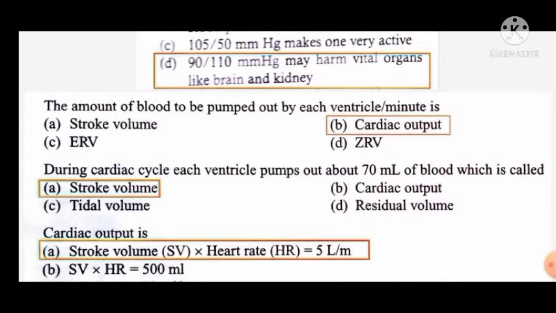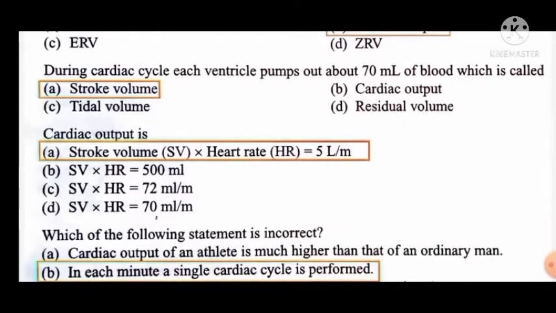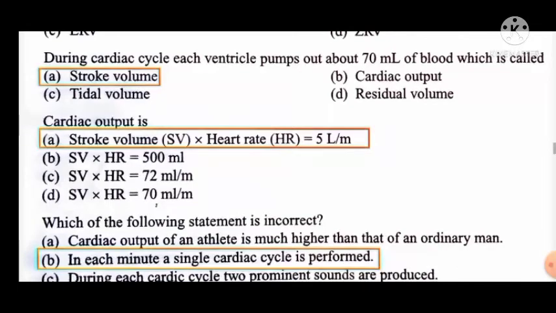The amount of blood pumped out by each ventricle per minute is called cardiac output. Cardiac output is measured by the stroke volume multiplied by the heartbeat per minute. During the cardiac cycle, each ventricle pumps out about 70 ml of blood, which is called the stroke volume. The left ventricle pumps 70 ml for each stroke. Stroke volume into heart rate is called cardiac output, that is 5 liters per minute.